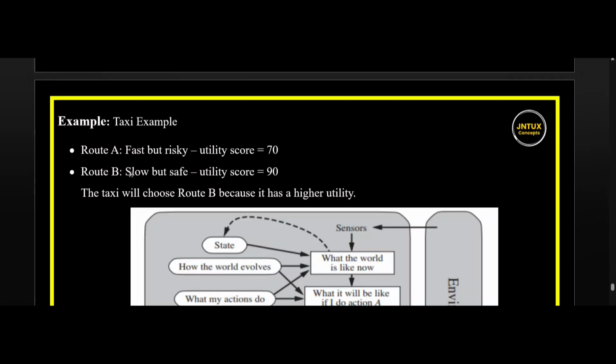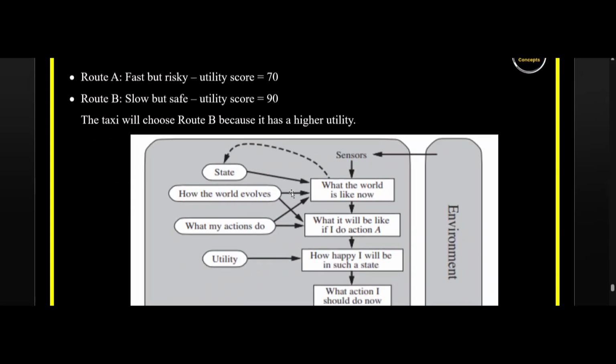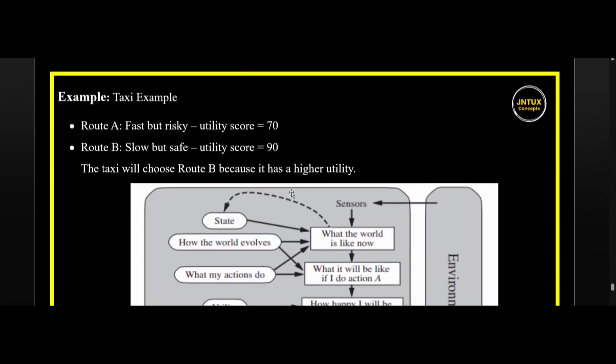But route B is slow, but it's safe, so the utility score will be 90. So automatically the utility based AI agent in the taxi will choose route B because it has higher utility. That's how the utility based agents work.